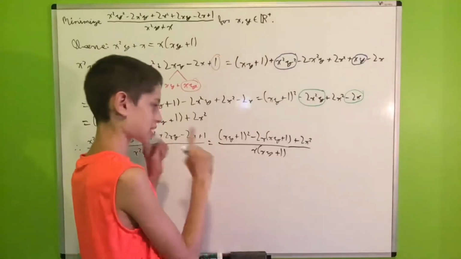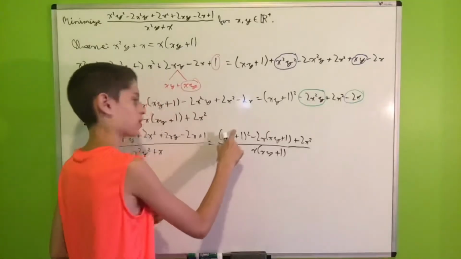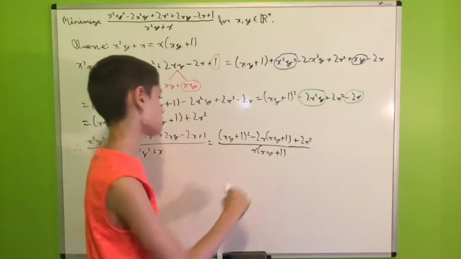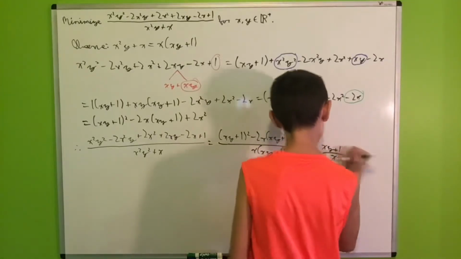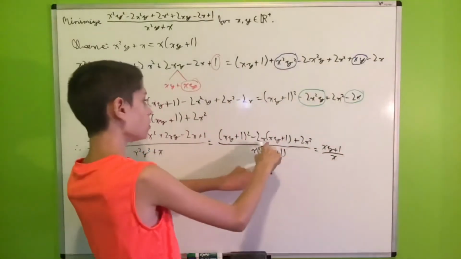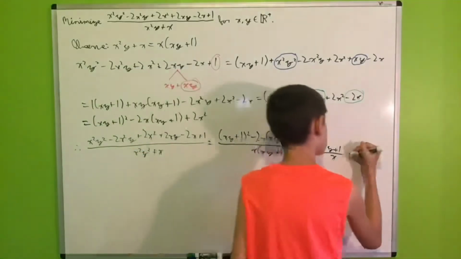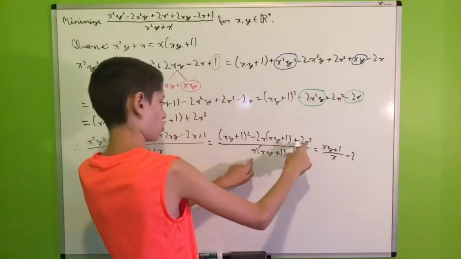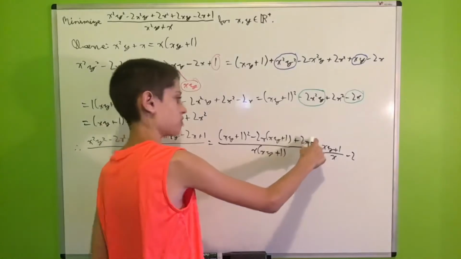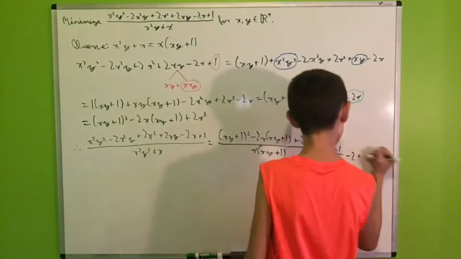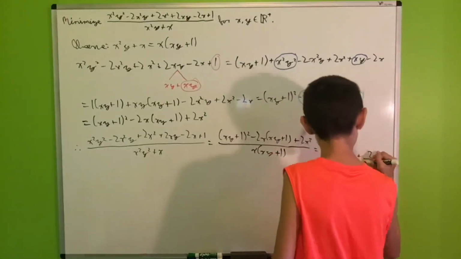And now we can cancel some stuff out. Here, one of the xy plus 1 terms in the numerator will cancel out with this xy plus 1, leaving us with xy plus 1 all over x. Here, the x times xy plus 1 terms will cancel, leaving simply negative 2. And here, the x in the denominator will cancel with one of the x's in the numerator, leaving us with 2x over xy plus 1.